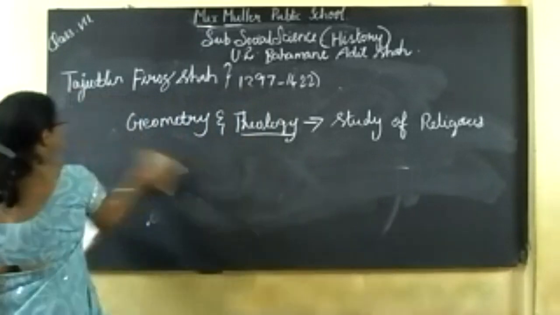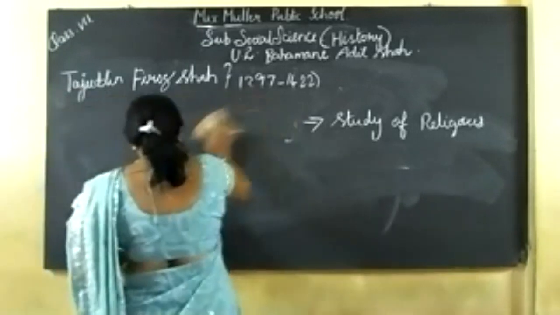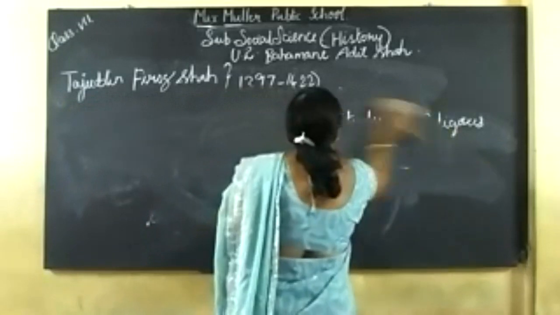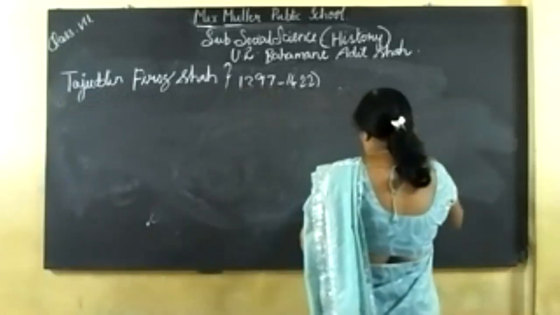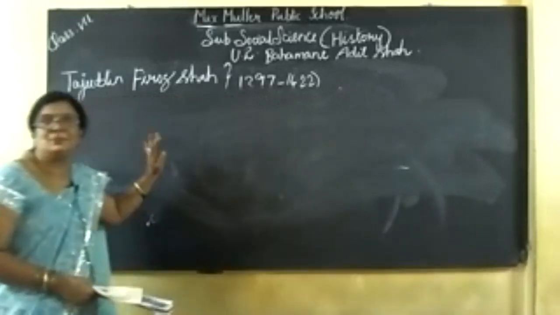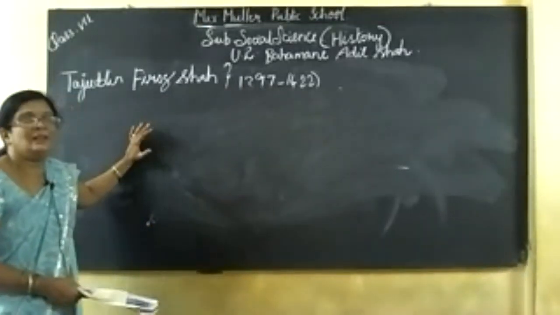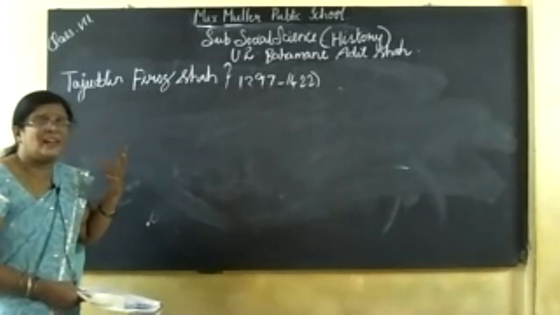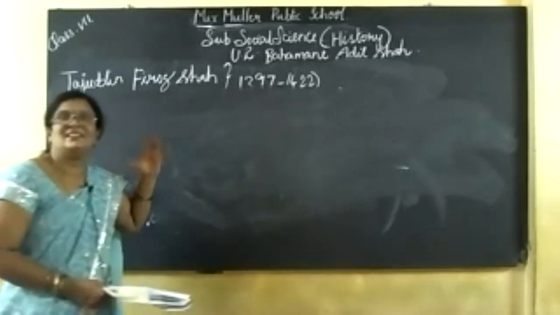So he established an observatory in Daulatabad in Maharashtra. He enhanced the beauty of his capital Kalburgi and made many changes to the capital.